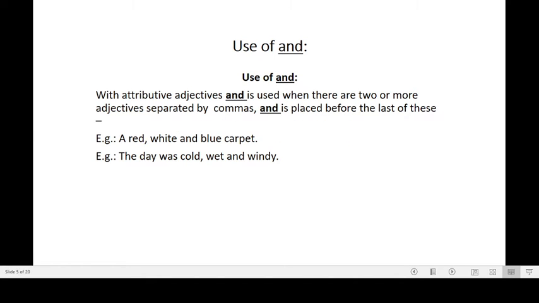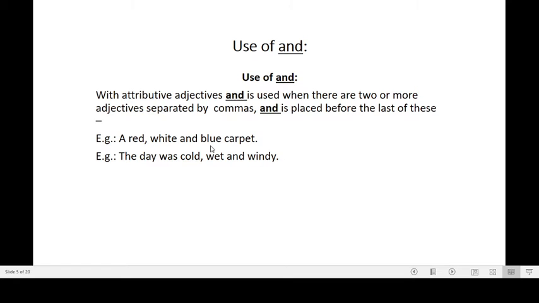Now let's know when we have to use "and" when there are more adjectives in the sentence. We have to use "and" before the last adjective. For example, in a sentence here, a red, white and blue carpet. In this sentence we have used 3 adjectives. Red is an adjective, white is an adjective, blue is an adjective. Here you should understand that we have to use the word "and" before the last adjective in the sentence.